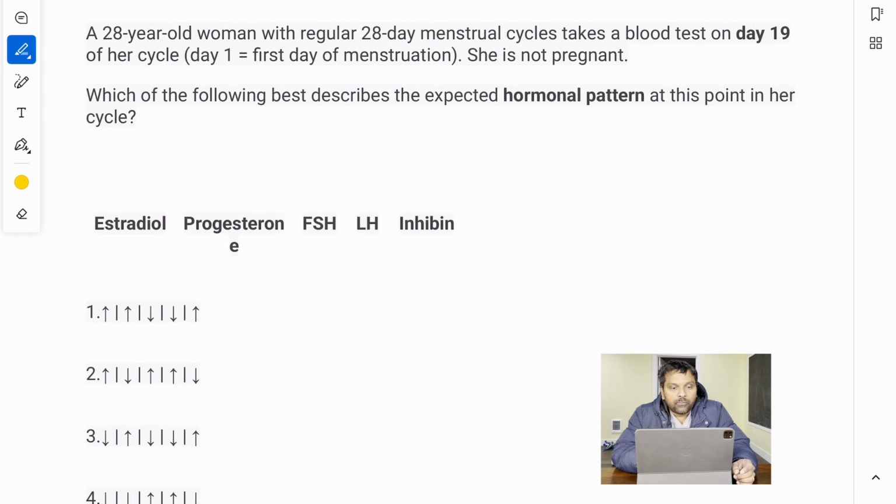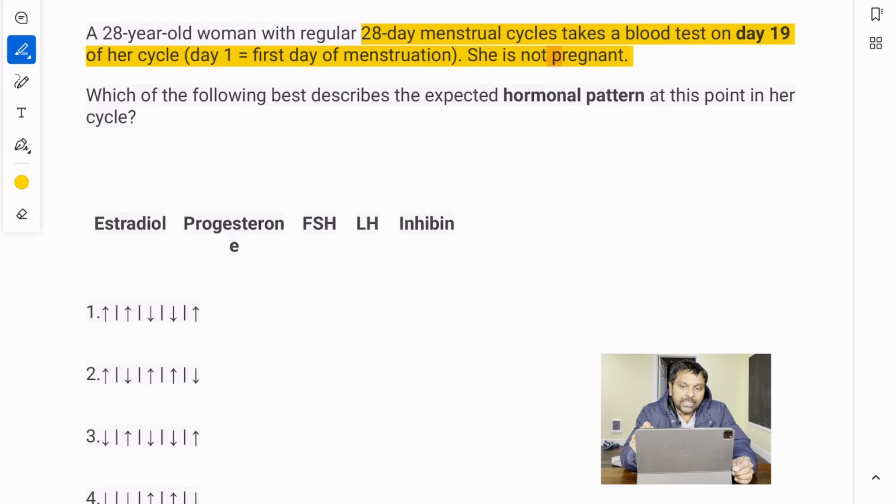A 28-year-old woman with regular 28-day menstrual cycles takes a blood test. On day 19 of her cycle, she is not pregnant. Which of the following best describes the expected hormonal pattern at this point in her cycle?